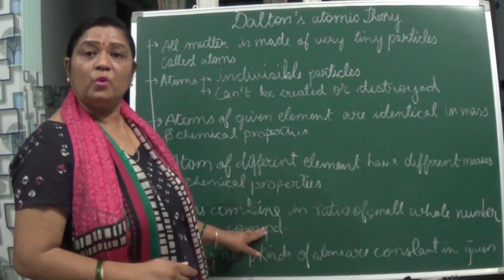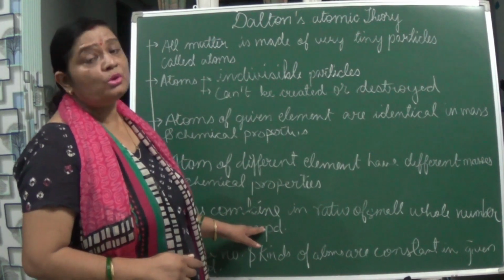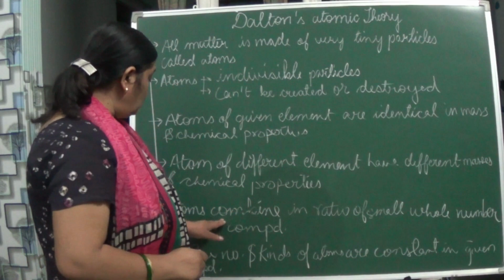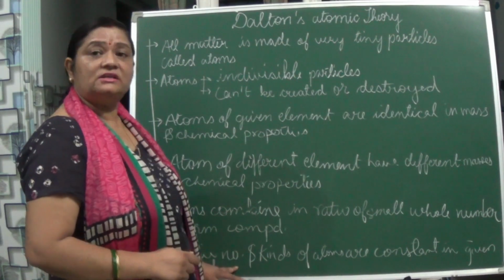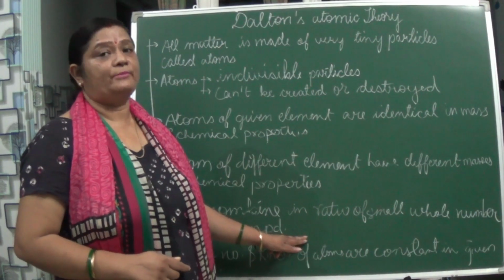Like water is H2O, we can't say it is H2O2 or HO2, because that would be wrong. These last two postulates clearly explain the law of definite proportion.